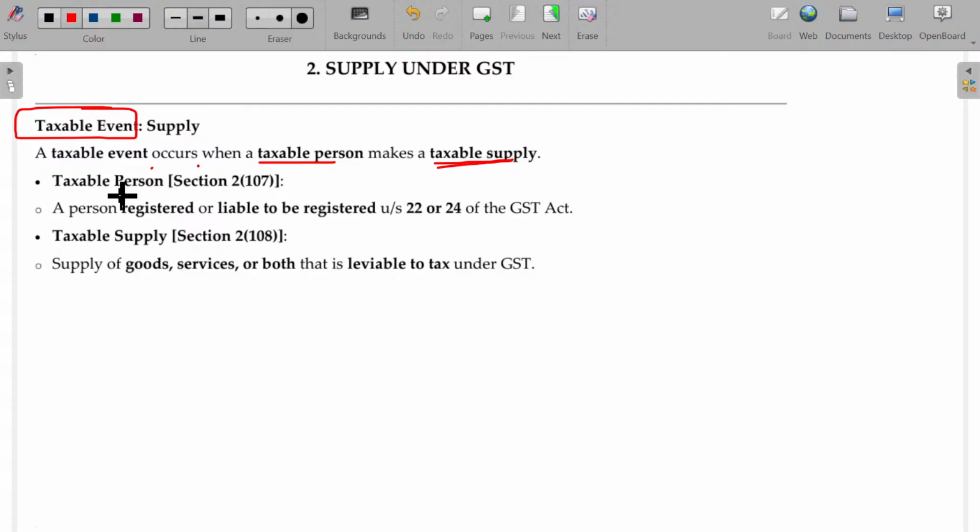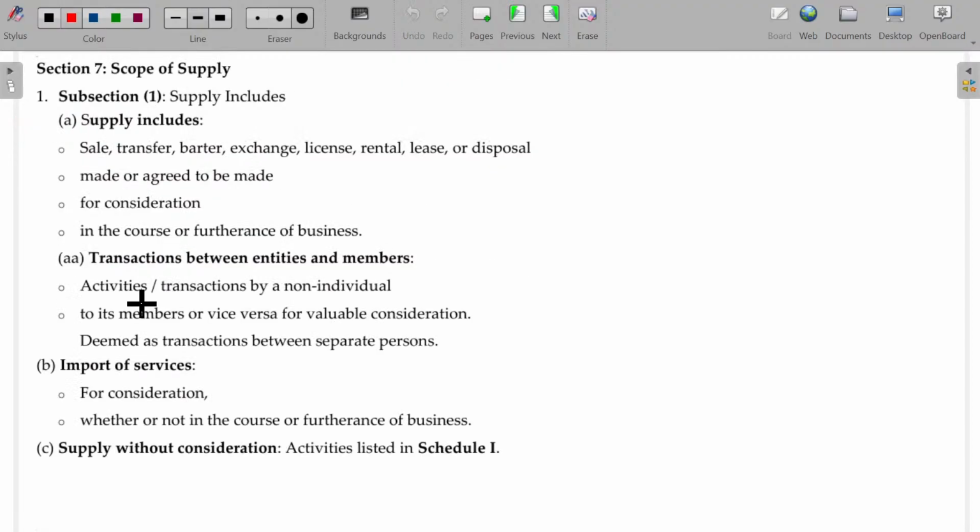Who is called a taxable person? A registered person. And what about the taxable supply? Supply subject to GST leviable will be called a taxable supply. There are some supplies that will not fall under taxability at all. We'll see that later on. Section 7 deals with scope of supply.